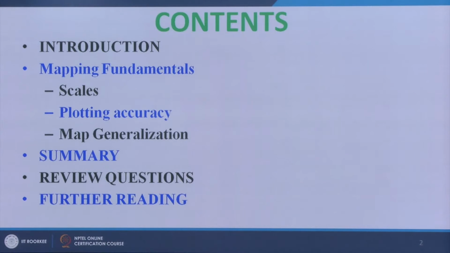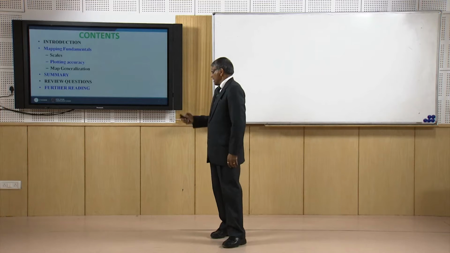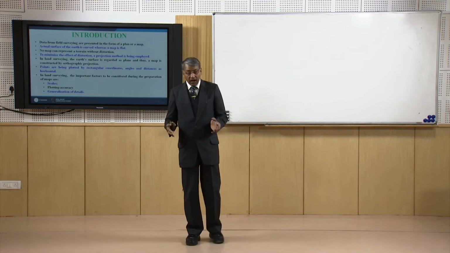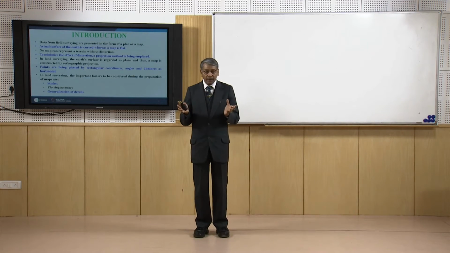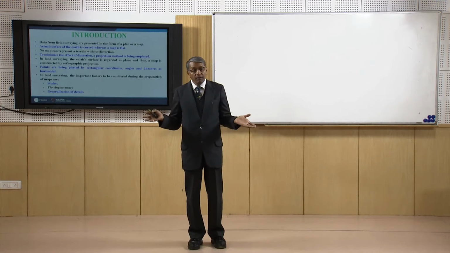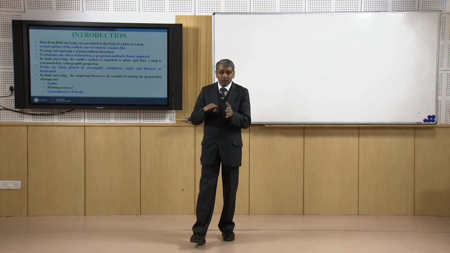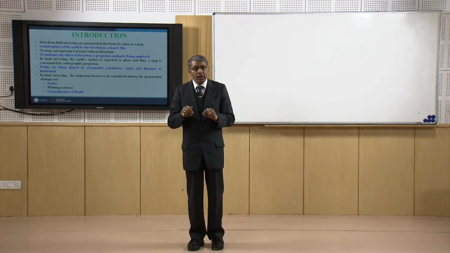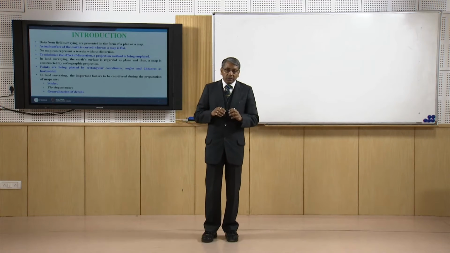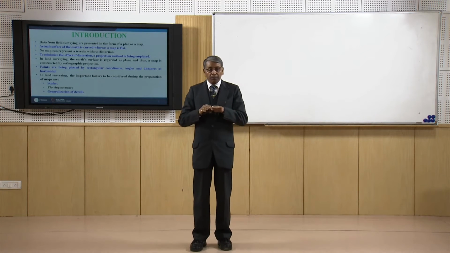First I would like to know why we really need to know these fundamentals, and then the different considerations for these fundamentals and the need for that. Now we know that the surface of the earth is curved, whereas the surface of the map, or the plane of the paper on which we represent the surface of the earth, is a plane area.